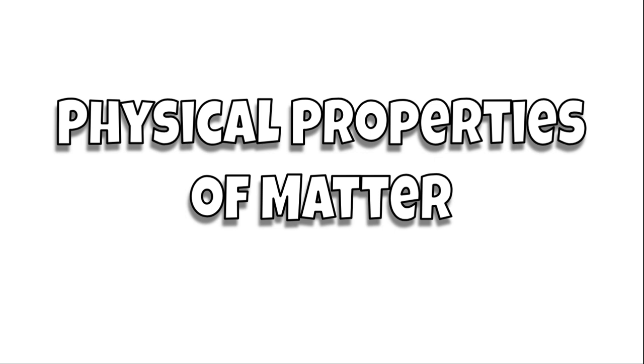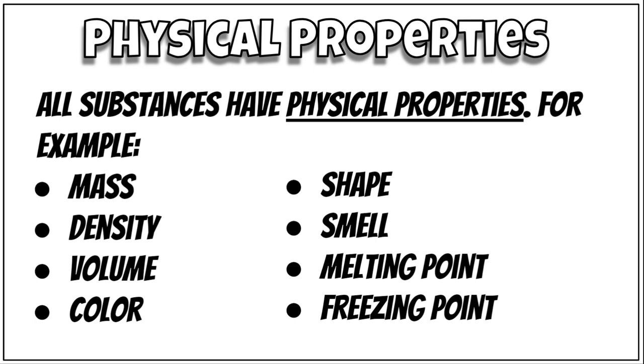So, first section, physical properties of matter. Now, know that all of this material has been covered in class already. So, this is a review of the material that we've already discussed. So, all substances have physical properties. For example, mass, density, volume, color, shape, smell, melting point, freezing point. These are all physical properties.